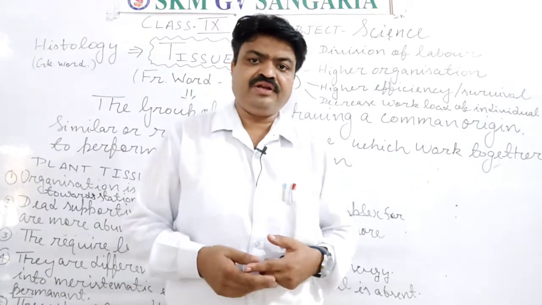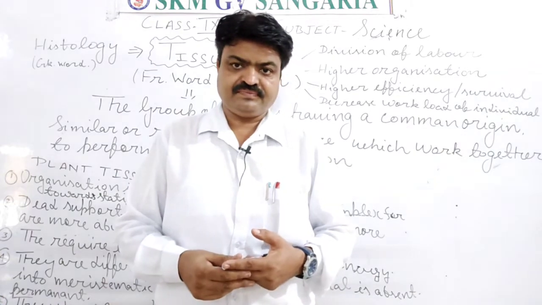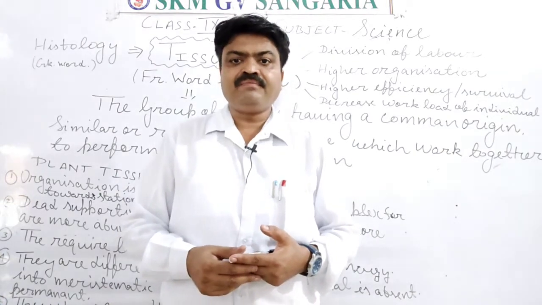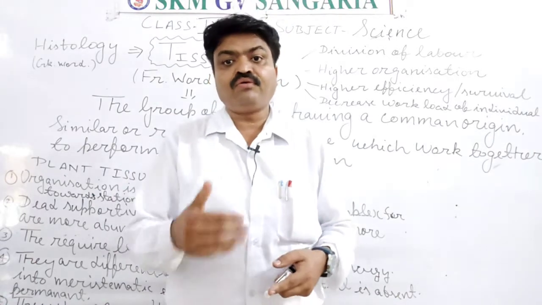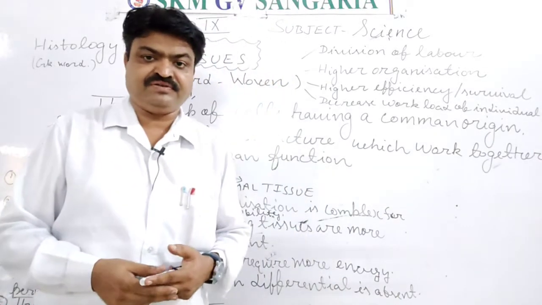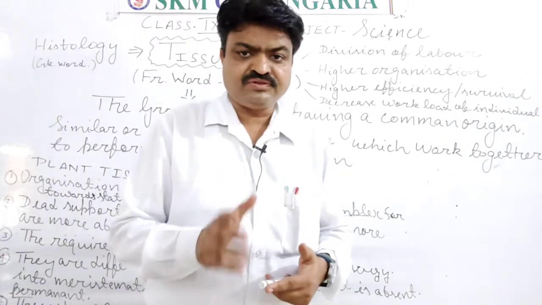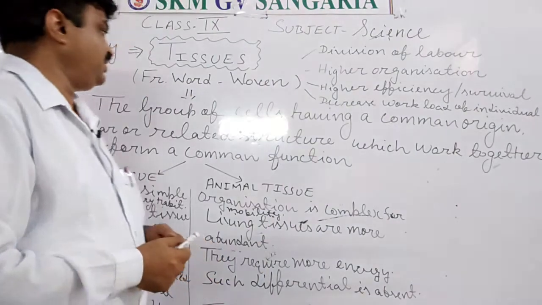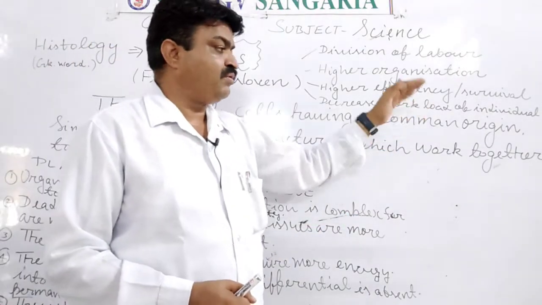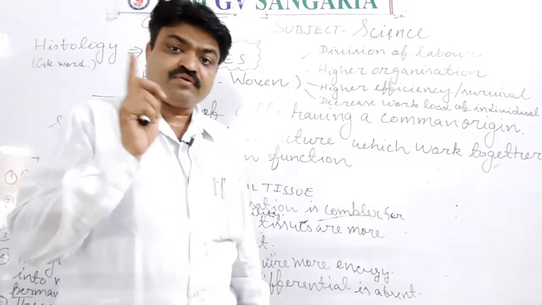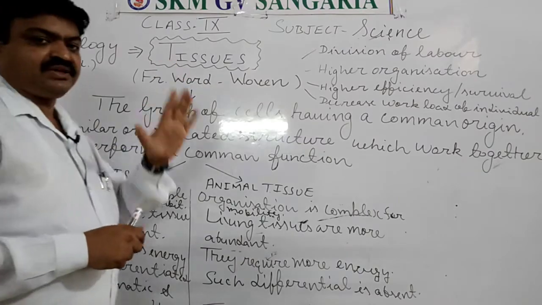Tissue is found in all living organisms, especially in multicellular living organisms, or organ-specific living organisms, student. Now what is tissue? Tissue means the group of cells having a common origin, similar or related structure.